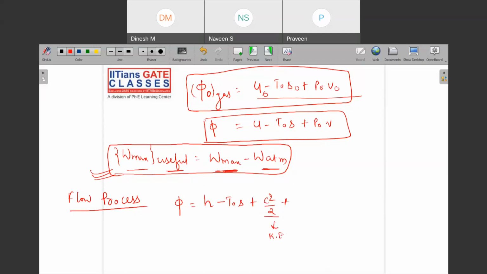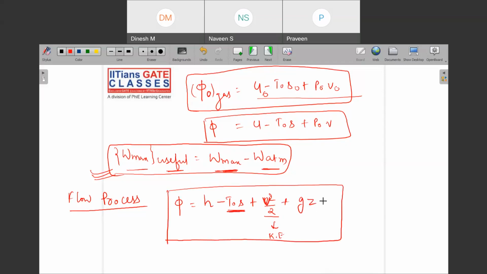If you are confused, let me write it as V only. Why I am writing C instead of V is to not confuse it with the volume. V square by 2 is the kinetic energy, plus potential energy. So I have only written the minus T naught S term again, but I am not subtracting anything from these. Why?